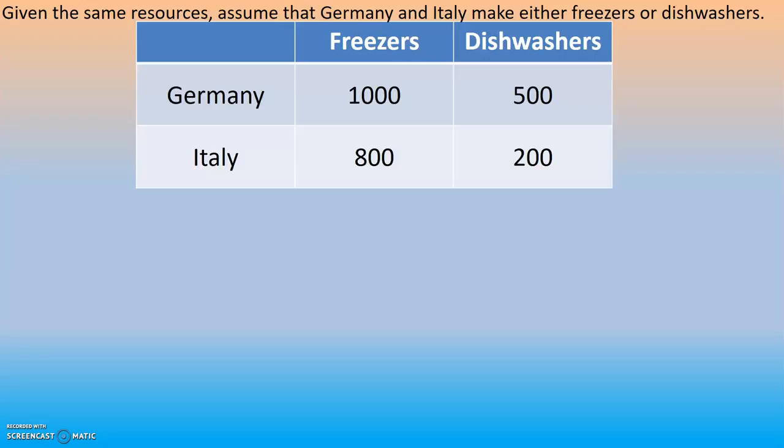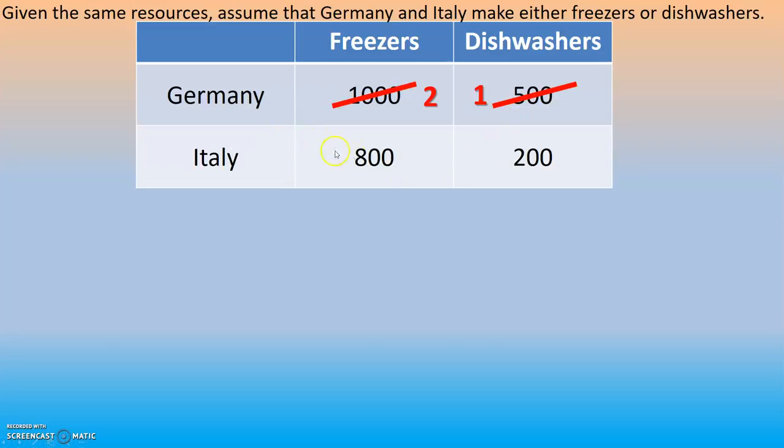So the first thing I'm going to do is look at Germany. If I have 1,000 freezers and I compare them to 500 dishwashers, how can I set that up? I'm going to look at 1,000 to 500, and I'm going to set that up as a 2-to-1 or a 1-to-2 ratio. 500 goes into 1,000 twice. 1,000 can be divided in half and become 500.